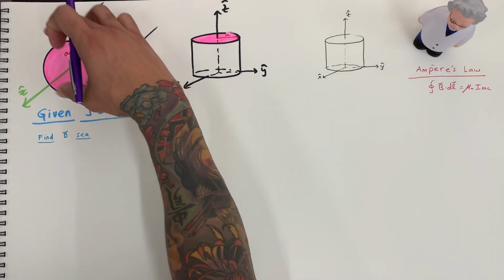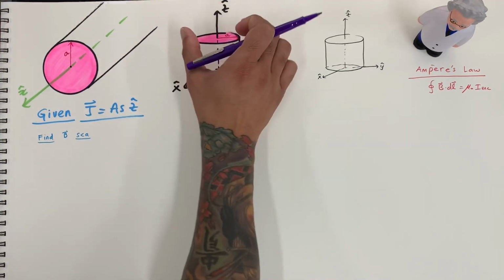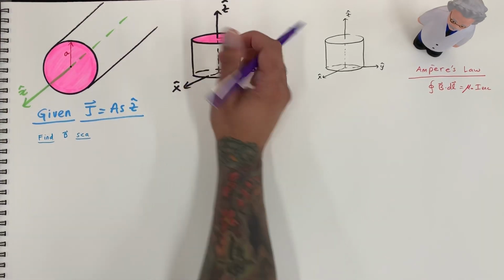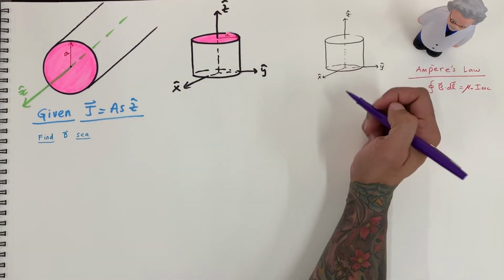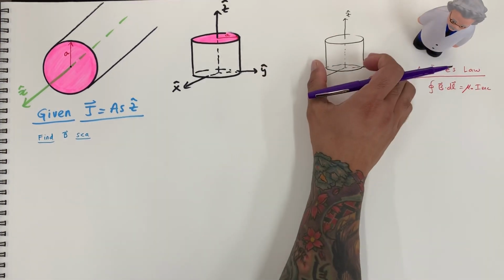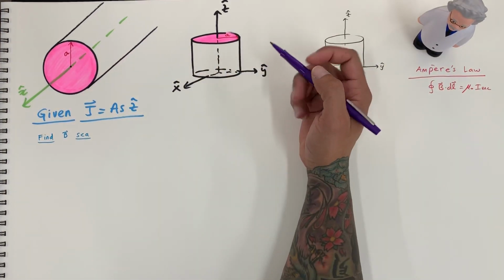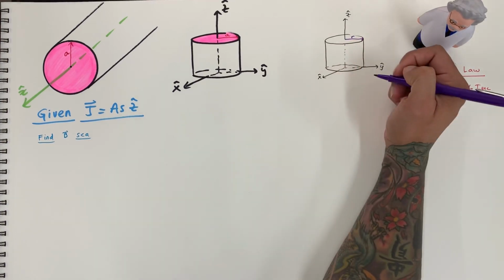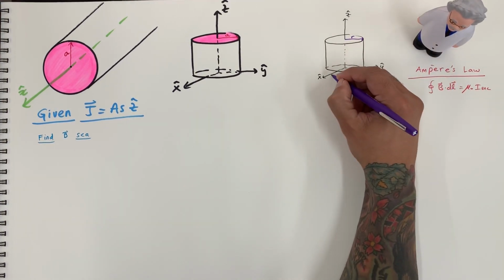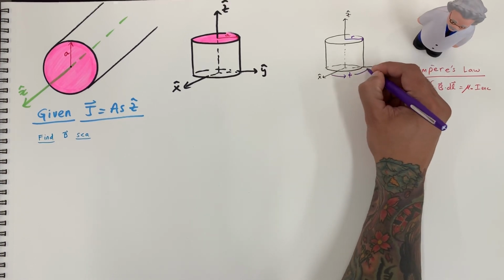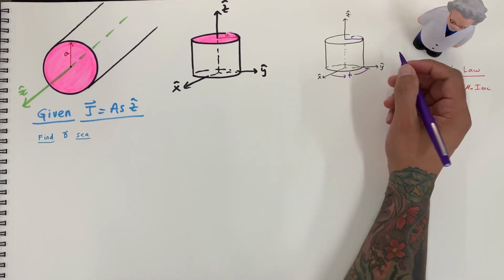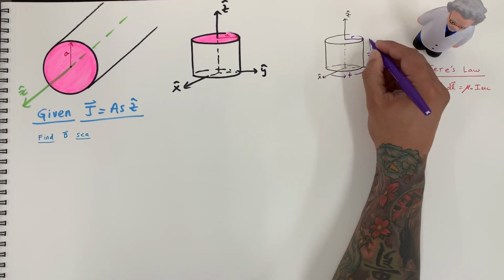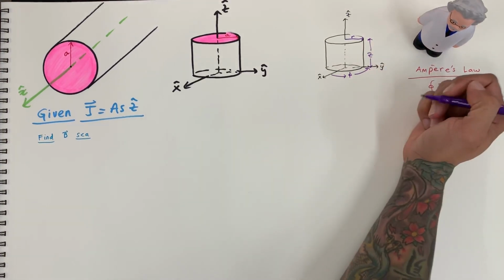Alright, so I've drawn this same cylinder here. And so this is the face of the cylinder. And before I start, I want to go over some coordinates for the cylinder and the coordinates that I'll be using. And so usually we have that this is a length of R. Okay, phi sweeps from X all around the XY plane. And we still have Z as the length or the height of the solenoid.